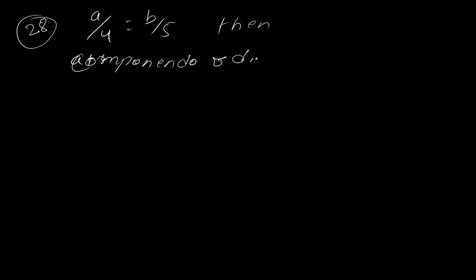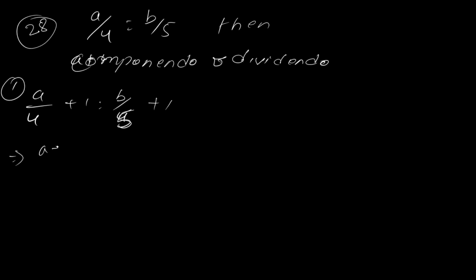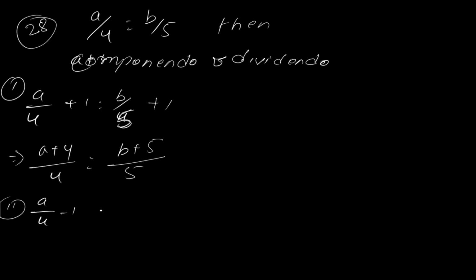In that 2 terms you have to do. a by 4 plus 1 equal to b by 5 plus 1. So a plus 4 divided by 4, b plus 5 divided by 5. Second term a by 4 minus 1, b by 5 minus 1, a minus 4 divided by 4, b minus 5 divided by 5.